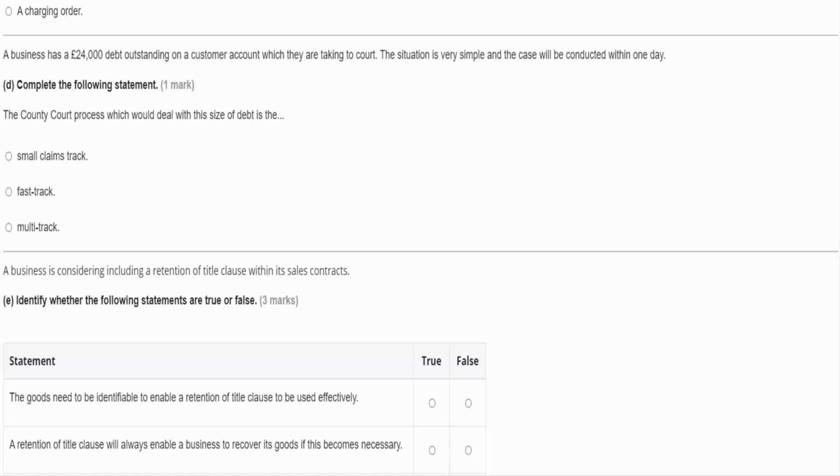And then if we have a claim between £10,000 and £25,000 that are capable of being dealt with in 1 day, then the fast track would be appropriate. So that seems to be the one that we're going to be using now. But let's remind ourselves of what the multi-track is. So if we have a very complicated case and the amount is less than £25,000 but it needs more than 1 day, then that's where we're going to use the multi-track route. So in this case, the fast track is going to be the correct answer, given the size and lack of complexity in this particular case.